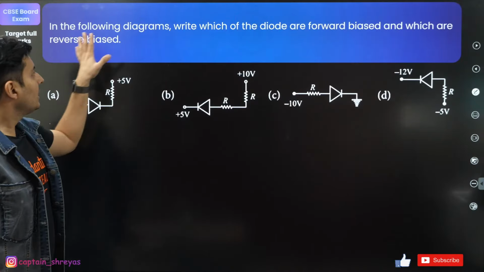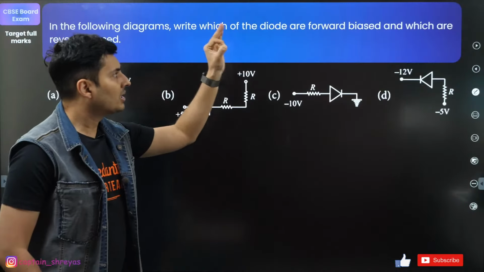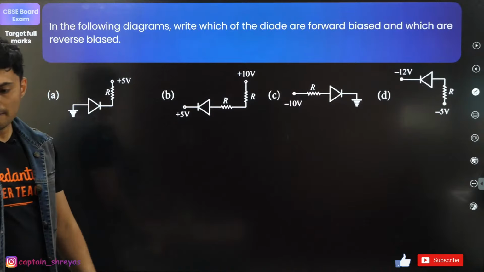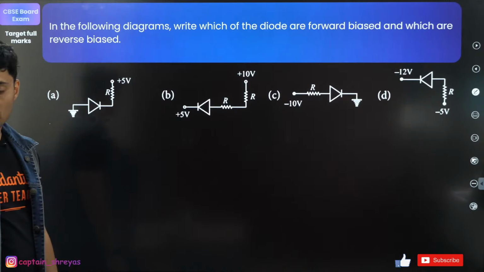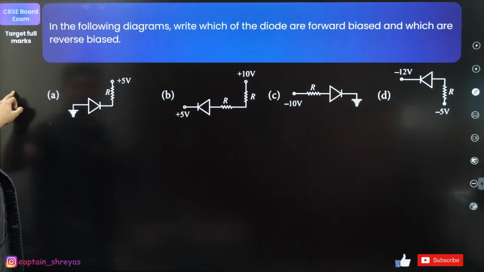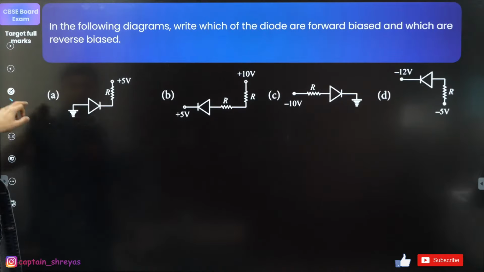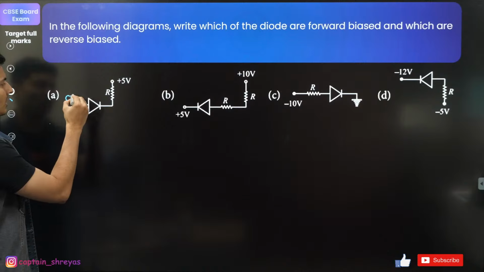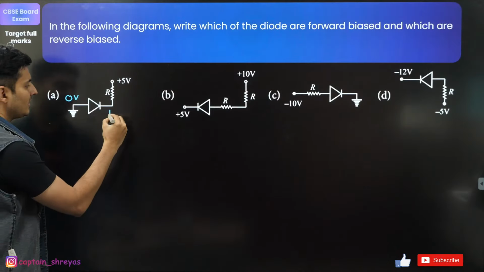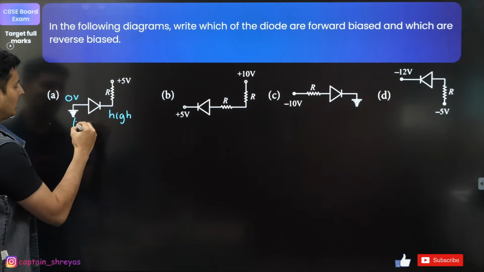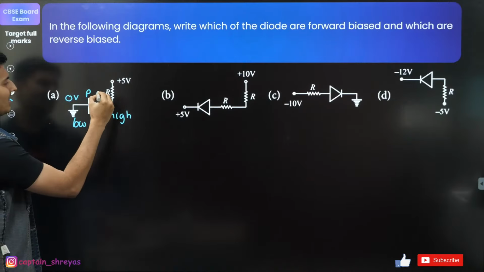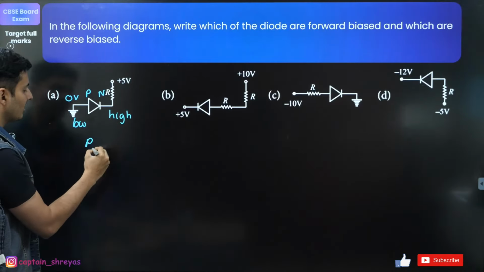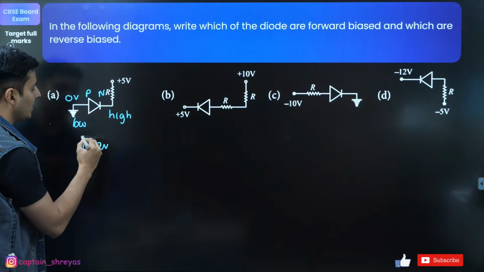Great. In the following diagrams, which diodes are forward and which diodes are reverse? Look at these options and see which one you think is forward and which is reverse. Here, this is 0 volts and this is 5 volts. This is at a higher potential and this is at a lower potential. So this is P, this is N. P-N junction. How can N be at high? That means it is a reverse bias. Definitely it is a reverse bias.